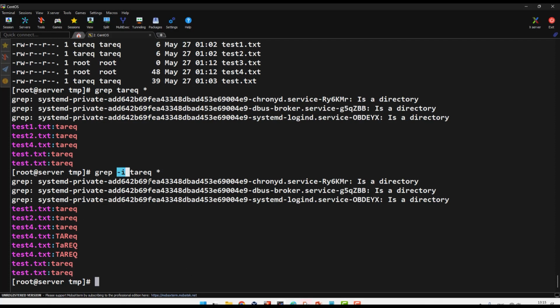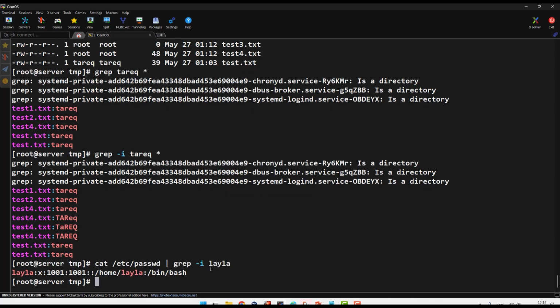Okay, this one is also a good example. I search with cat. Cat reads all the output. For example, for the password file, it gives me all the users inside. Then I use grep for a user. I search for a user called Layla, for example. If I do it like this, it will give me the line, so Layla has a match.